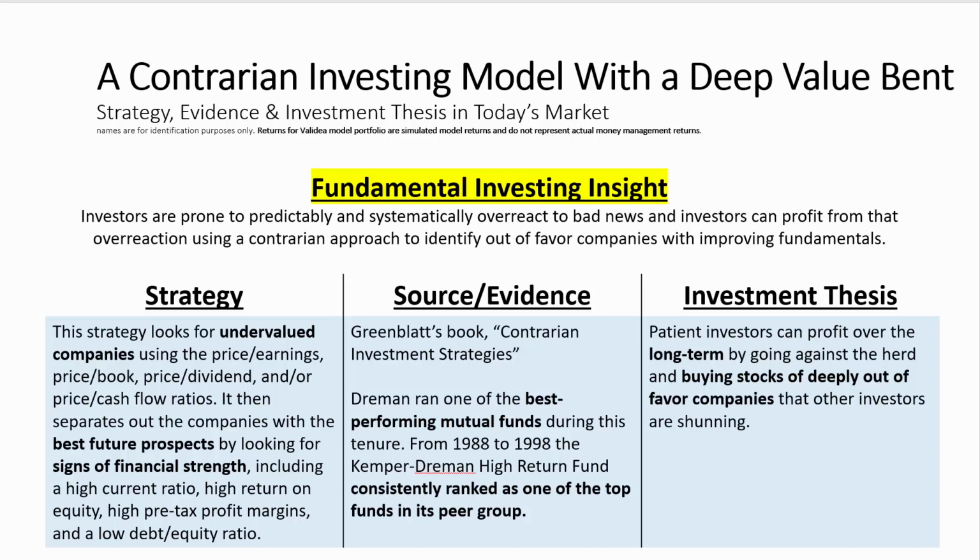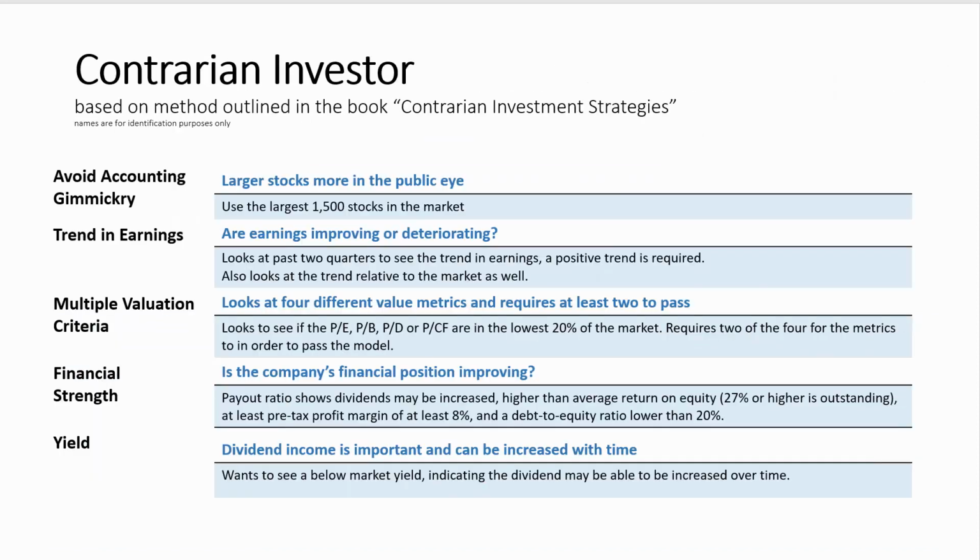Okay, let's take a look at the model. As I mentioned, this contrarian investor model is based on the book Contrarian Investment Strategies by David Dreman. The first step is to avoid companies that are more susceptible to accounting tricks and gimmickry. To do this, Dreman focused on the largest stocks in the market because they were more in the public eye. So the screen starts out by identifying the 1,500 largest stocks in the market by market cap.